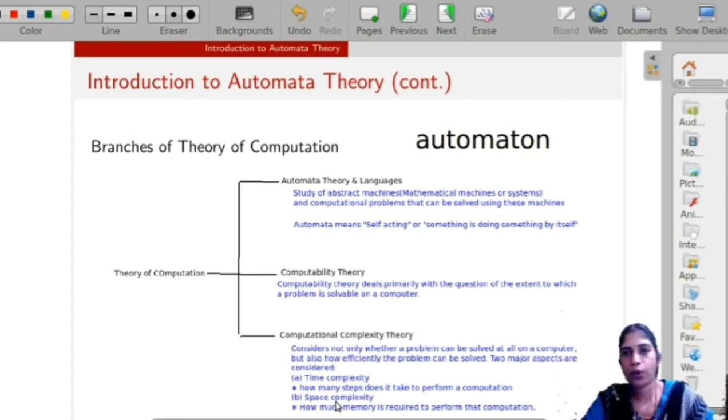When we have a problem, it is a very good algorithm when the time complexity is very low. That means when we get the output in very little time, then it is an efficient algorithm. Otherwise, if the algorithm runs infinitely, then it is not efficient. Sometimes it may reach the output, sometimes it may not. Then next one is space complexity. Space complexity means how much memory is required to perform that computation, that is, how much memory is required to store the program, and also additional memory required to execute that program.